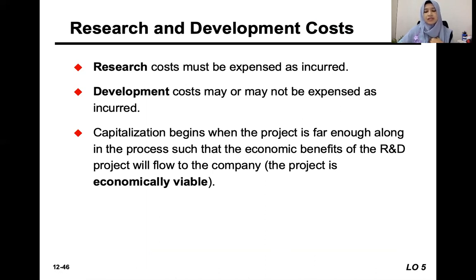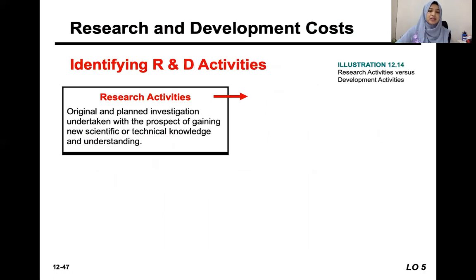Economically viable means such project is believed to be able to give economic benefits to the company, because some projects may not be able to reach economic viability. After they do the research, suddenly they have to abandon that project, because it doesn't seem to produce something that can give cash flow to the company, or it's not successful, basically.